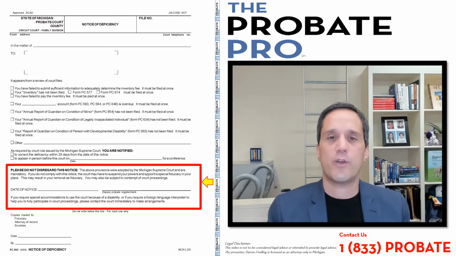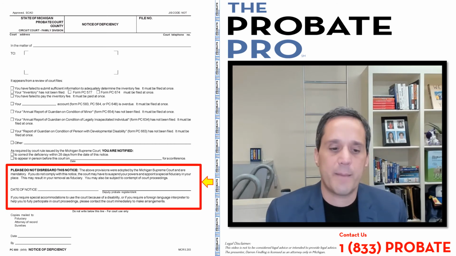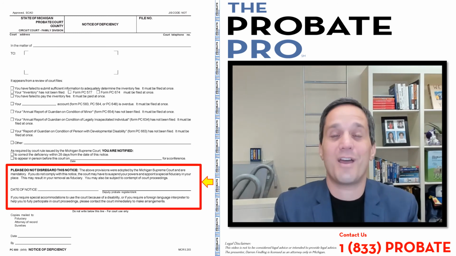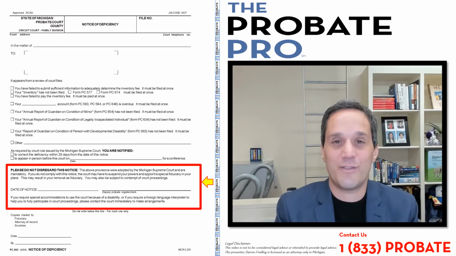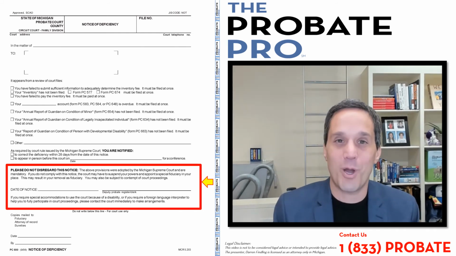In addition, the court is advising that if there are special disabilities or foreign language issues or otherwise, let the court become aware of it so the court can provide suitable accommodations for that issue. Again, most importantly, make sure that you don't disregard a notice of deficiency, because that notice of deficiency is step one to greater problems that will come on down the road.